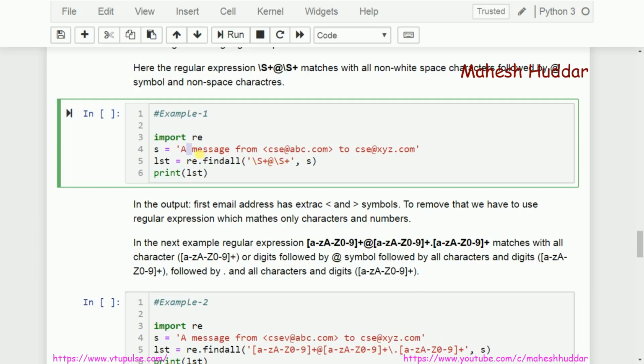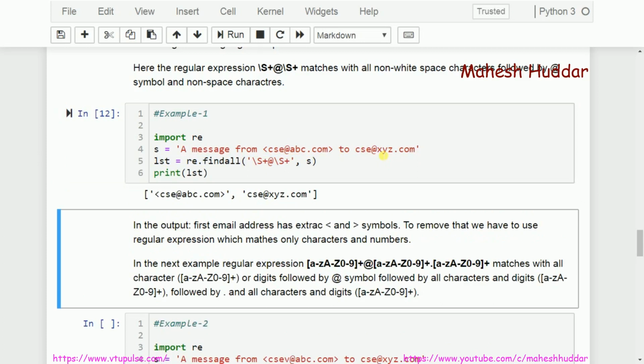Now the matching starts from here. It will match the first non-space character, second, third, fourth, fifth, sixth, seventh. But after that I am expecting the @ symbol. Again the @ symbol is not present, so it will break because it's a space character. The same thing happens with from, but here up to this point we have an @ symbol. After that, we are expecting once again a non-space character. How many? We don't know, we just match it. So it matches with this one. At minimum there should be one match, and it has matched many characters. After that, what we have is a space, so the entire matched content will be returned to you. From here to here, it will be returned to you. The same thing happens with respect to this one also.